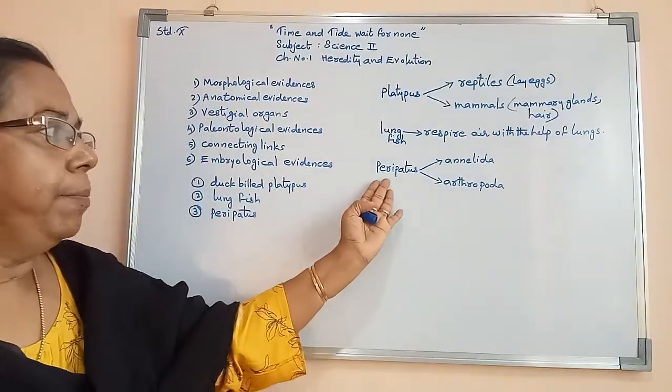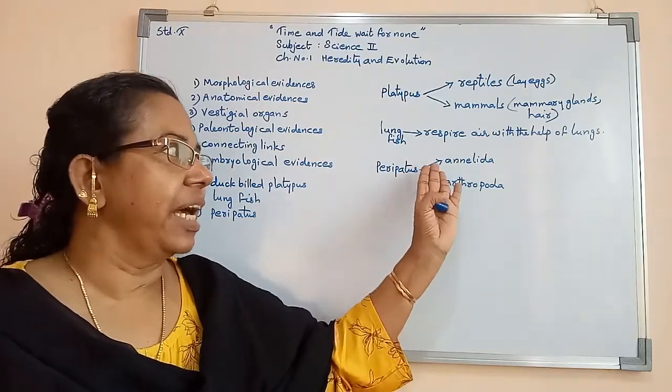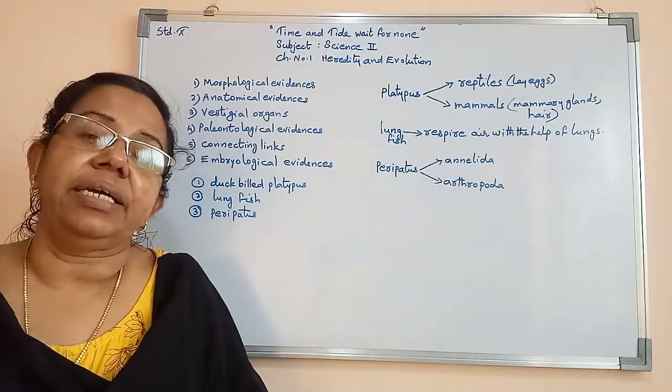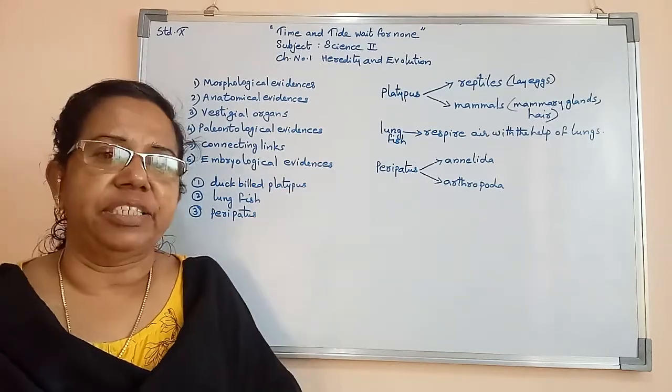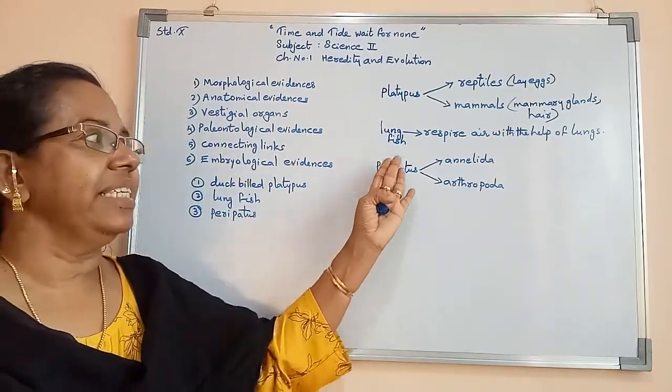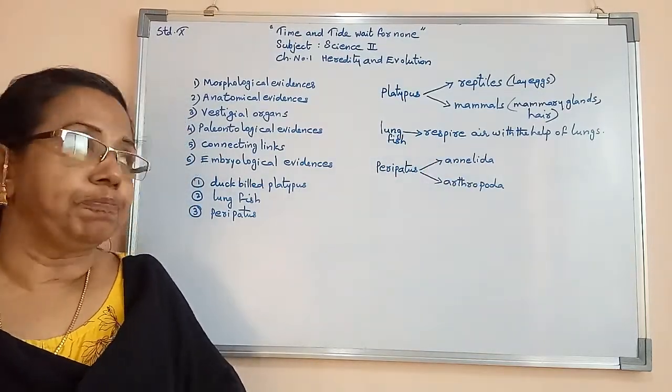So we can say that peripatus shows the characteristics of both the organisms. That means we can say annelid's character as well as arthropod's character. Both the characters are shown by peripatus. So we can say that peripatus is the connecting link between annelida as well as arthropoda.